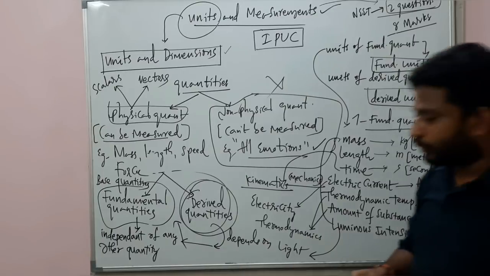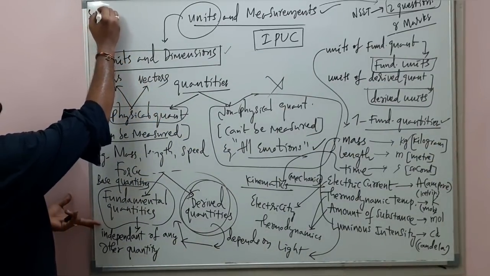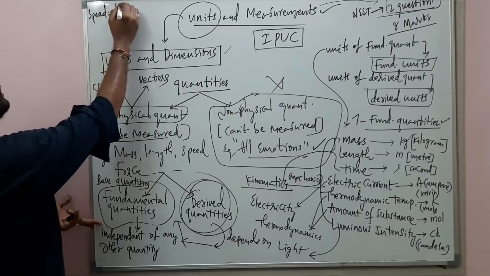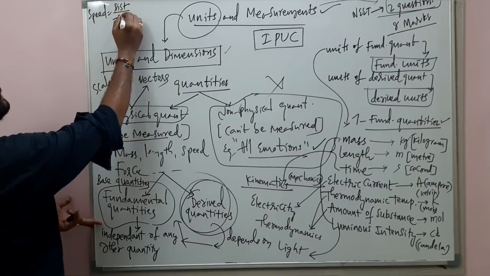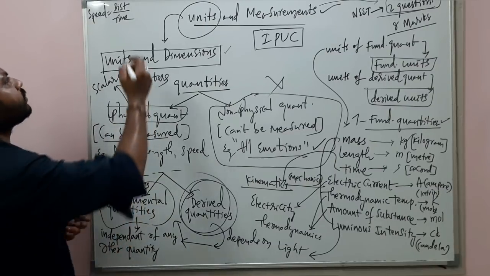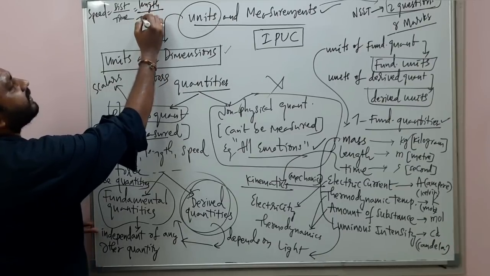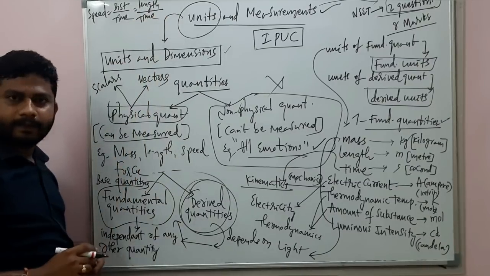Let's take an example of speed. For your better understanding, I am writing here speed. Speed is equal to distance divided by time. Is it correct? Distance divided by time. Distance means what? Can I say the distance is a length here? Tell me, length divided by time. Sure?